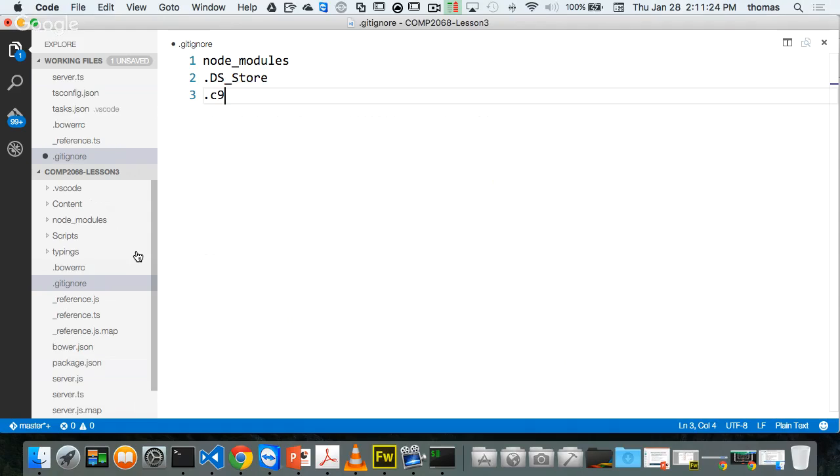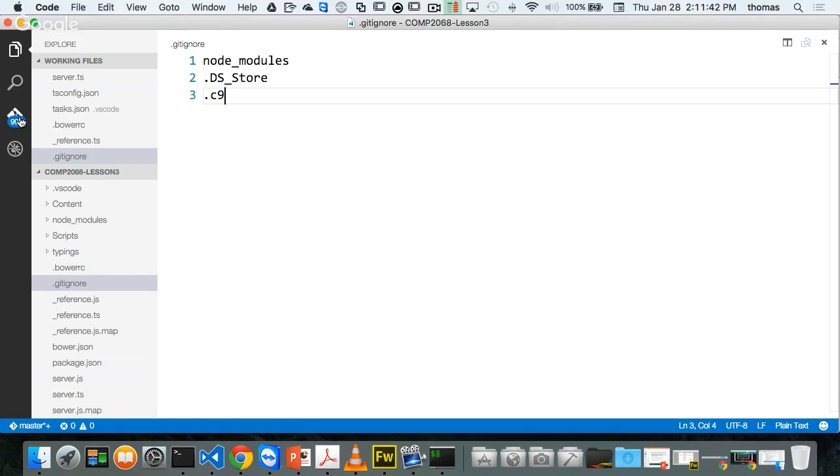And I can add other ones, Bower components, or I can even do scripts lib. I'm not going to do scripts lib for a reason, because your Bower and my Bower might be different. So I'm going to leave scripts lib off for now. All right, so I'll include those. I'm going to save the file, and when I do save in my git ignore, right?